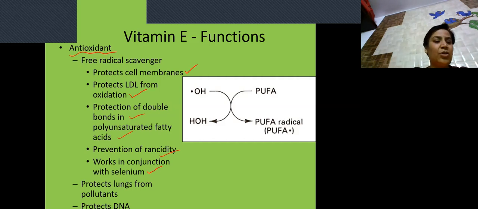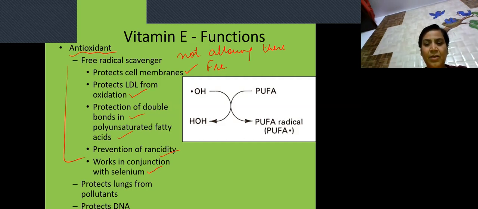Wholly and solely, the function of an antioxidant is what? Not allowing these free radicals. Because these peroxide free radicals and hydroxide free radicals are very, very harmful. It protects the lungs from pollutants, and it protects DNA also. But the major function of vitamin E is that it works as a potent antioxidant.